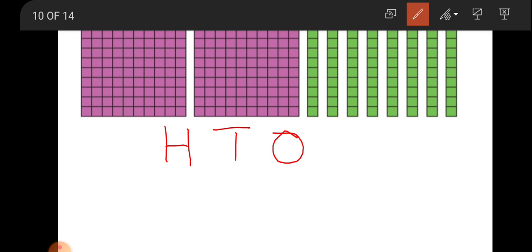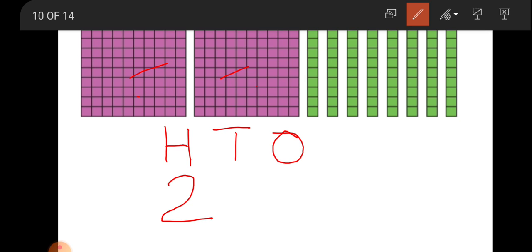Pink boxes represent 100. How many pink boxes? 1 and 2. You have to count the whole box, remember, not small boxes. Only count the whole box. So 1 and 2. So write 2 in hundreds.